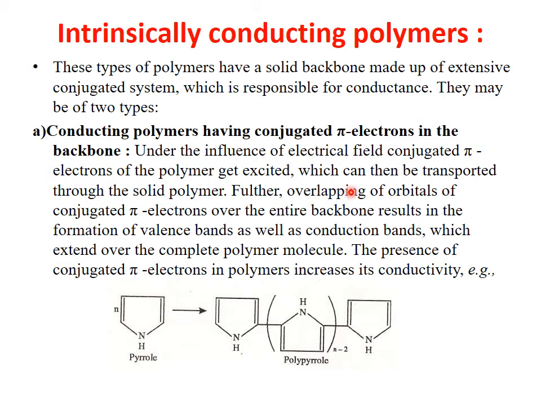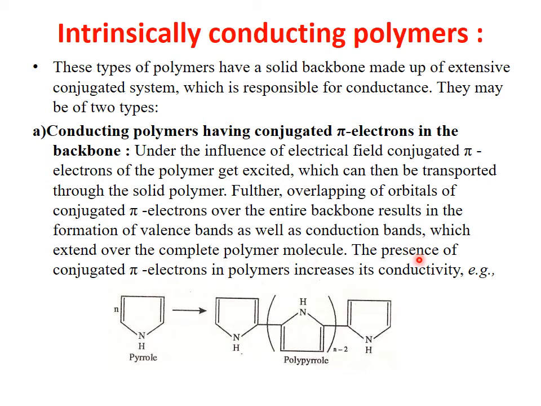Further, the overlapping of orbitals of these pi electrons over the entire backbone results in the formation of two bands, the valence band and the conduction band, which extend over the complete polymeric molecule.